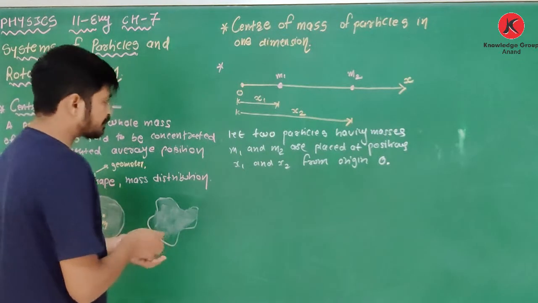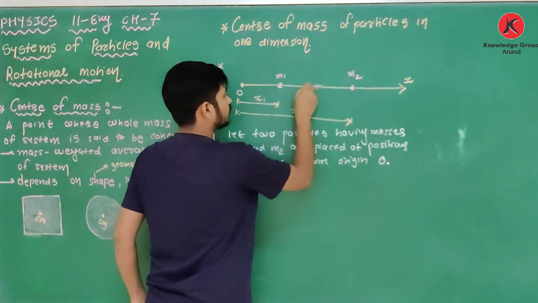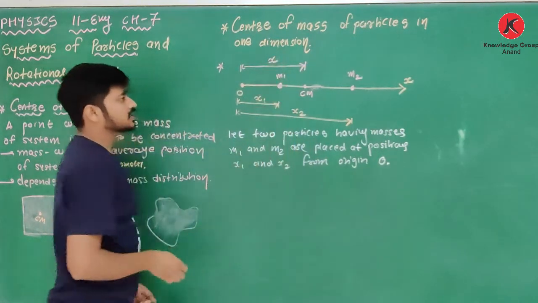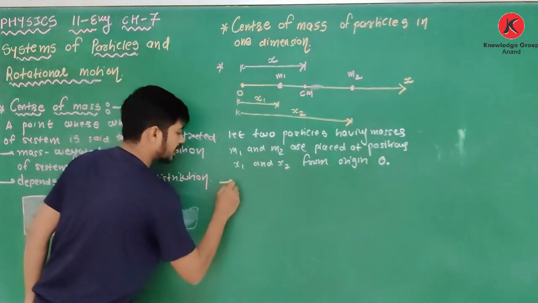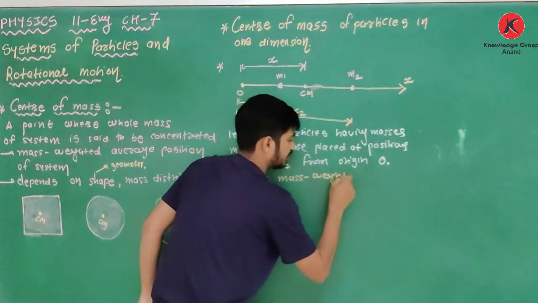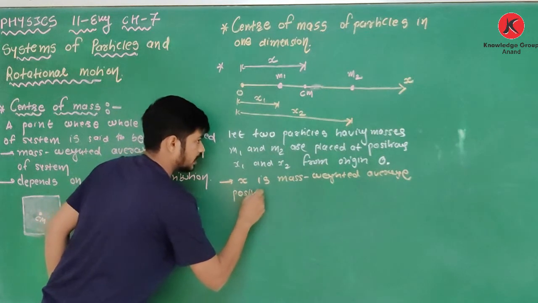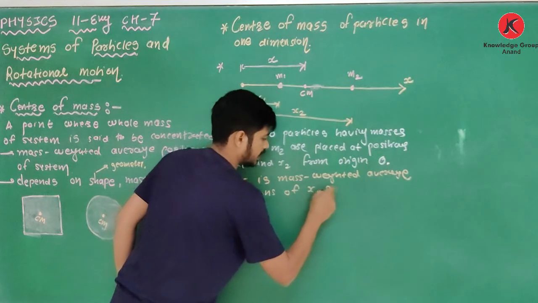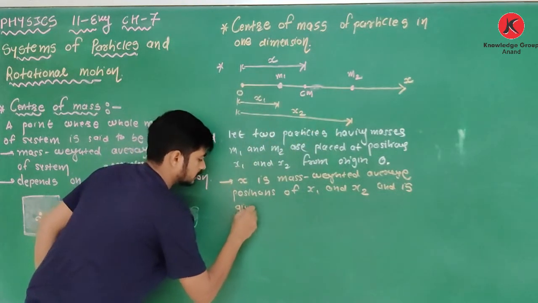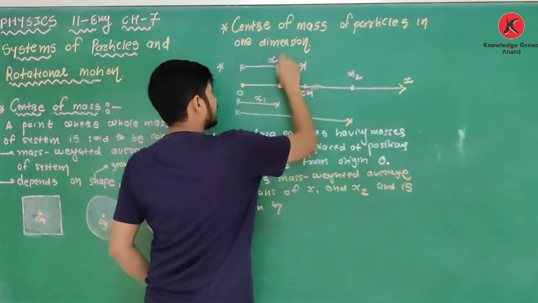So I am assuming that the center of mass of the system is here, not exactly between them, at distance x from the origin. So what is x? x is the mass weighted average of the positions x1 and x2, and I will write this x as x center of mass.